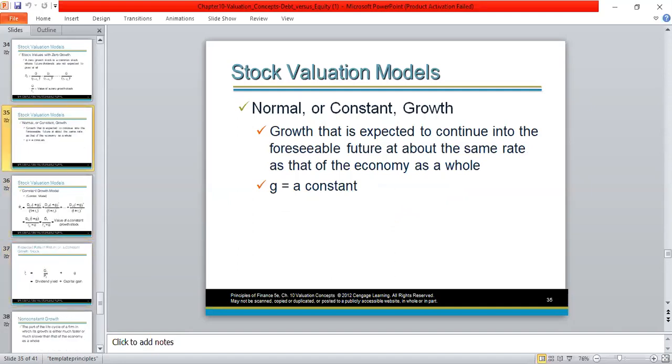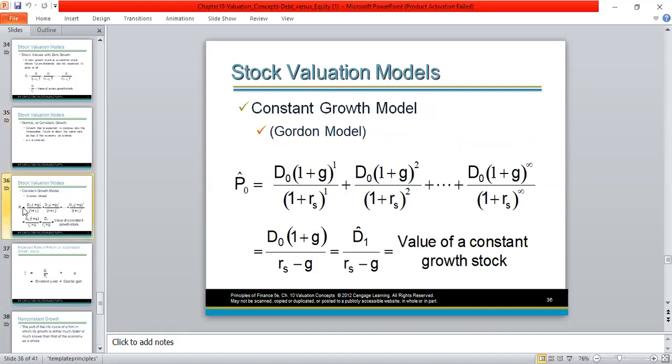The second situation with regard to dividends is that dividends sometimes can grow at a constant growth rate. In other words, we can assume a particular company is paying dividends that grow, let's say, at 5% every year. In other words, if a particular company has paid a dividend of $1 this year, next year they are going to pay a dividend of 1.05 with a 5% growth rate. So if there's a constant growth rate in dividends, then of course we can apply this formula in order to calculate the intrinsic value of one share.